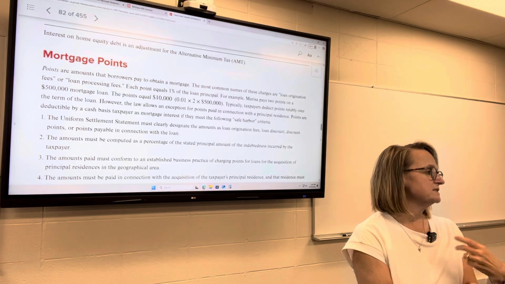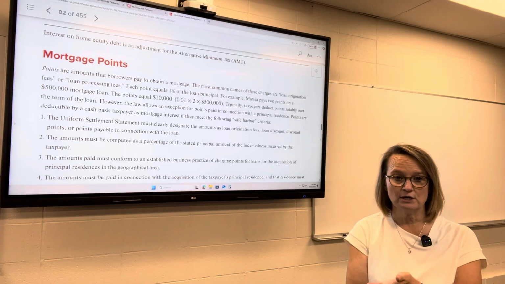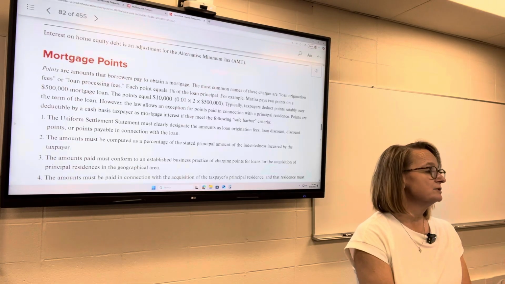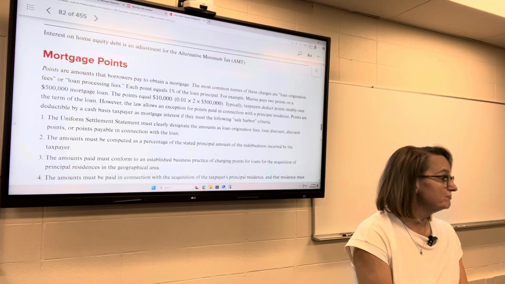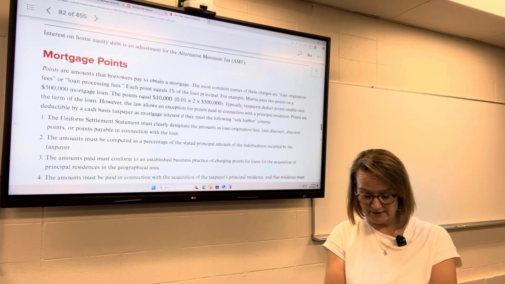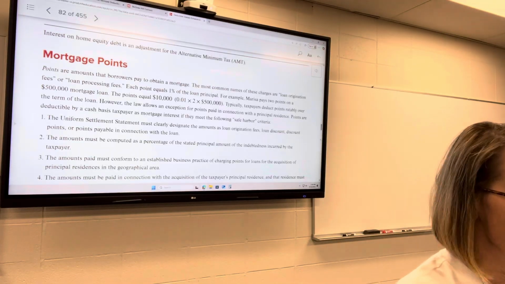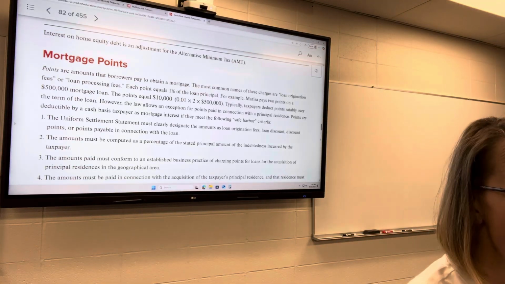So instead of, say, paying 6% interest over the course of the loan, you can pay a certain amount up front and you'll get 5% interest on that property. Usually they'll do a calculation for you to tell you how long you have to live in the house in order to make back what you paid.